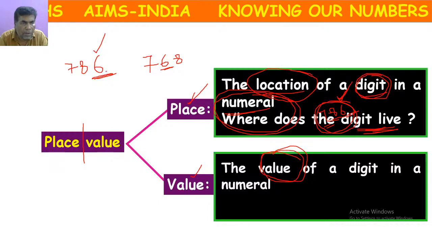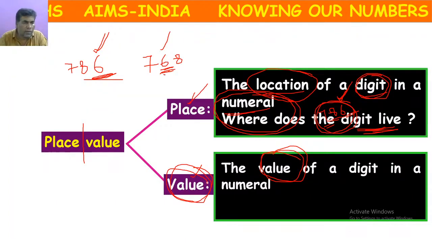Because in 786, the location of 6 is different from 768. So the value of 6 will change according to the place. In whatever place it is, it will show some kind of value.